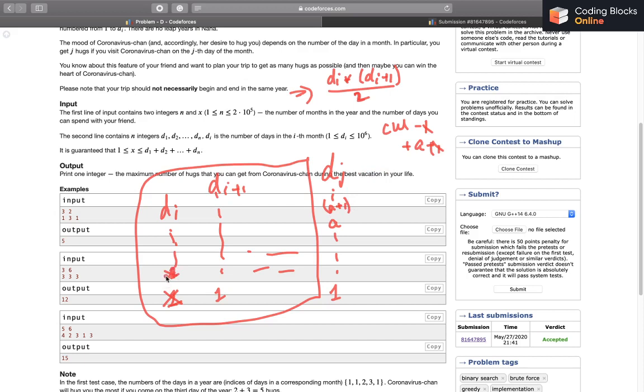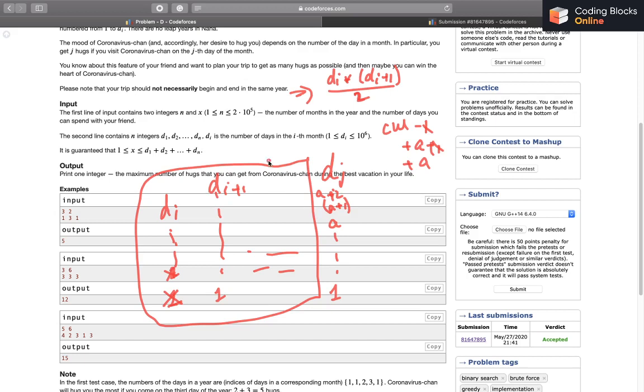Now let's see, what if I also delete this 2, and then I'll be adding a plus 2. Again, I'll be getting a plus 2 minus 2 extra hugs, which will be a more extra hugs. So for every day that I'm deleting from the first month and adding from the last month, I'm getting a extra hugs, right? So it is in the best interest to add as many hugs as possible from the last day and keep deleting correspondingly from the first month as much as possible.